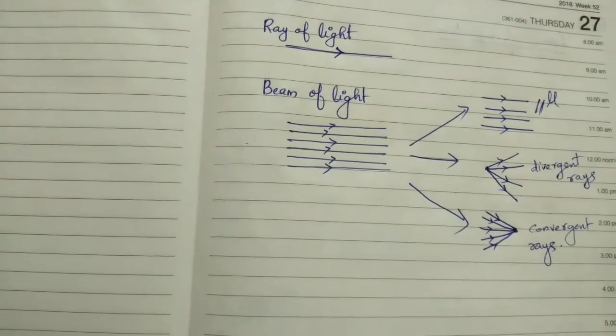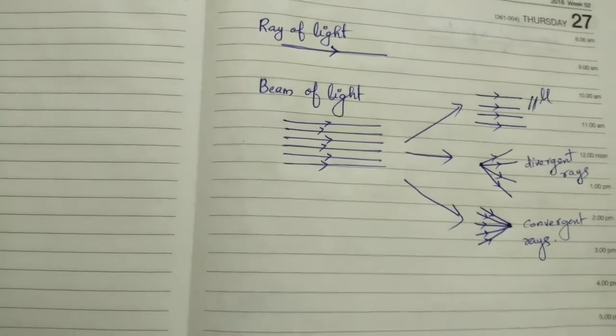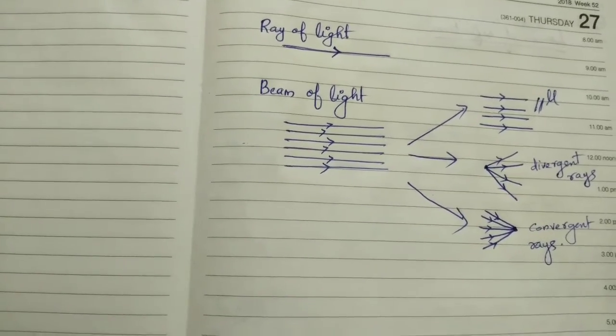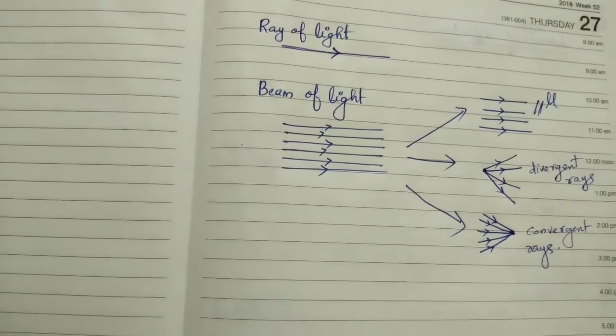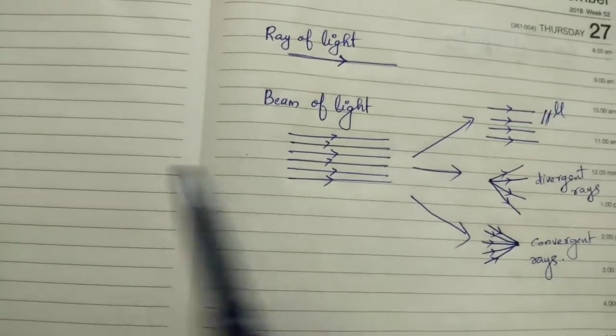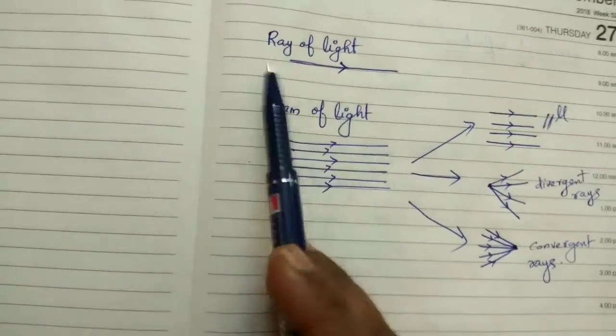Let us study about some important terms of light. First we will discuss ray of light and beam of light. What is known as a ray of light? How can you define a ray of light? A single line of light is known as a ray of light.